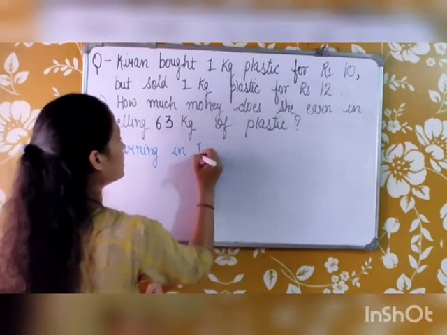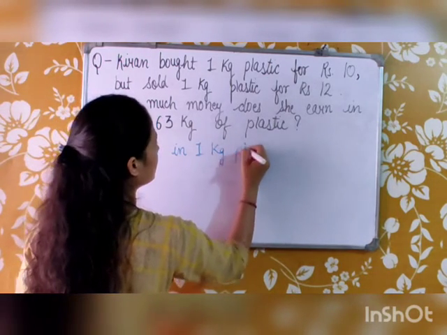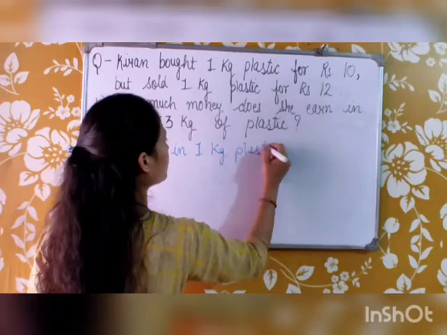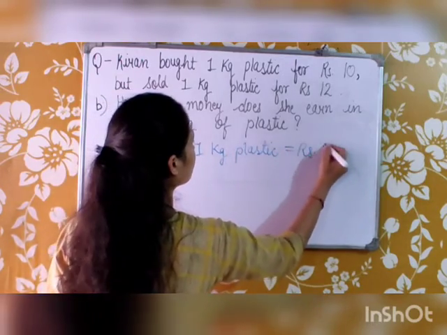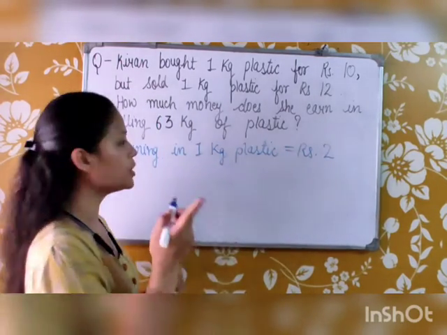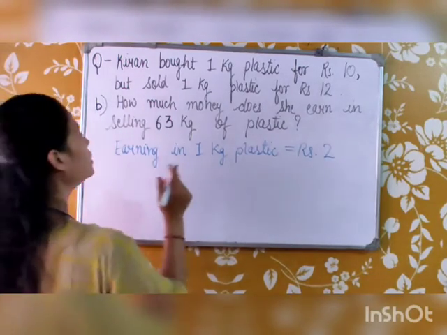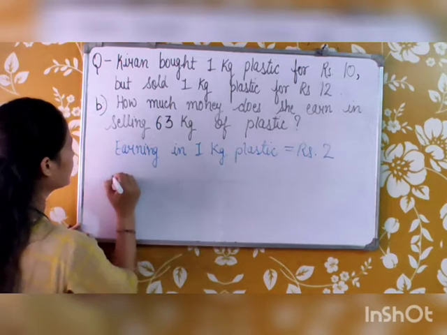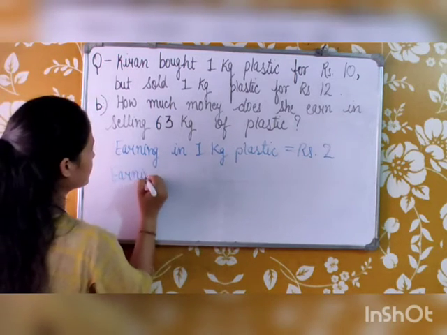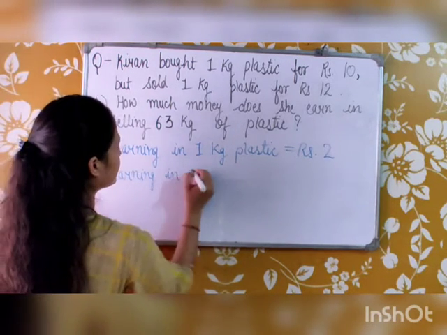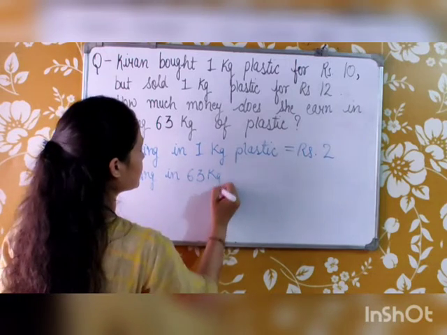Her earning in 1 kg of plastic was rupees 2. So for 63 kg of plastic, how much did she earn?